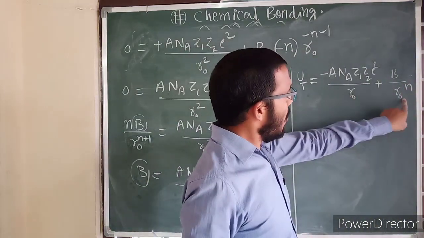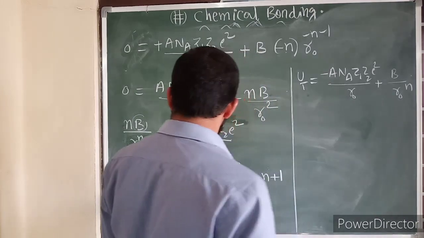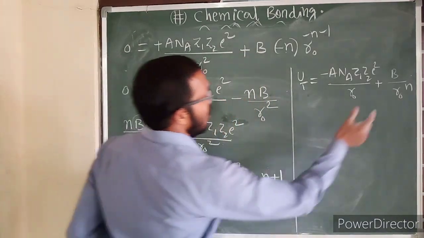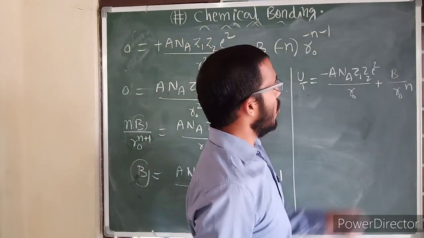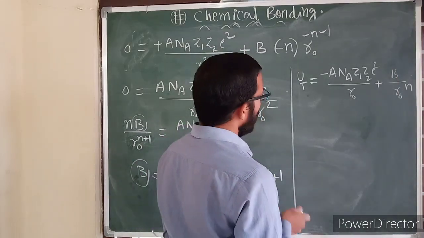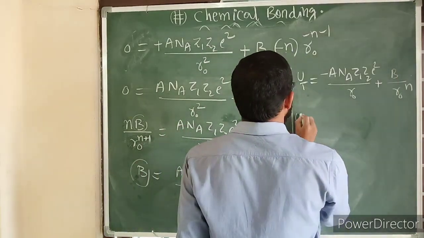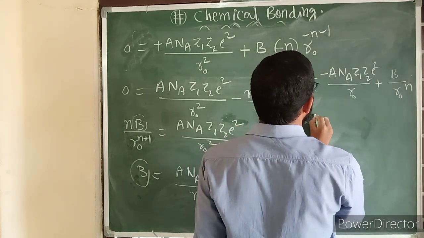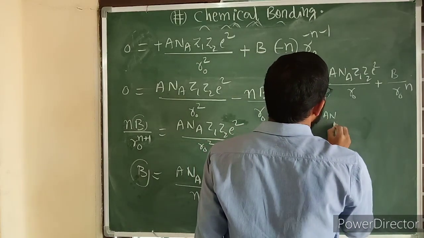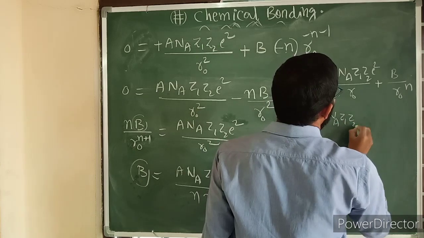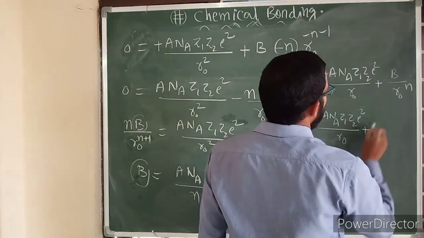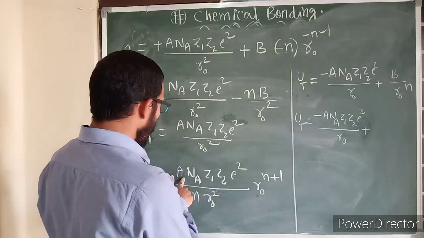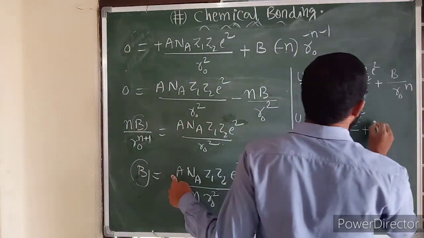R was there, I am putting r naught right now because I am going to substitute this b constant in this place, the constant value. Now I am going to substitute here. Then let us see right now. So U total is equal to minus A n A Z1 Z2 e square by r naught plus, what is the b value here? You need to substitute A n A